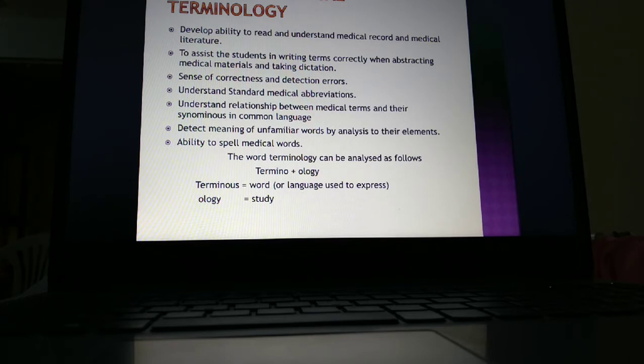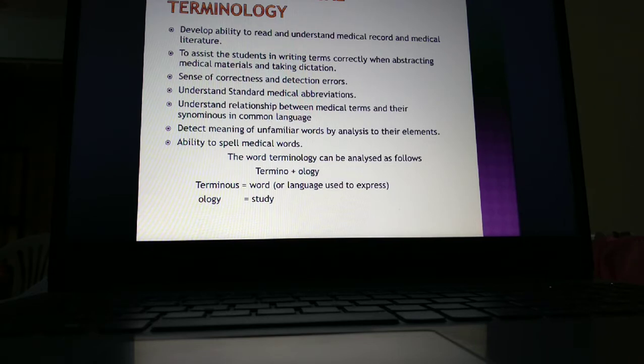Whatever we learn, we should know the abbreviation. Without abbreviations there won't be a single chart. If you take a medical record of a patient, there will be many medical abbreviations. The doctor cannot write all the terms explained in detail, so there are many abbreviations to be learned in medical records.